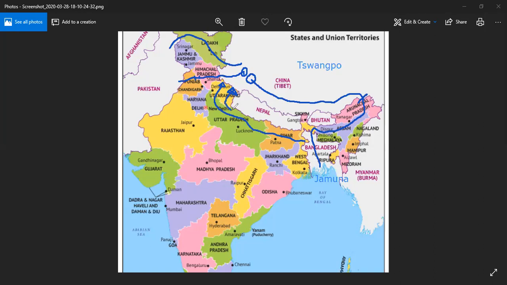It also moves from UP and merges, and when it enters into Bangladesh, this Ganga is known as Padma. P-A-D-M-A, Padma. This Ganga is known as Padma in Bangladesh.